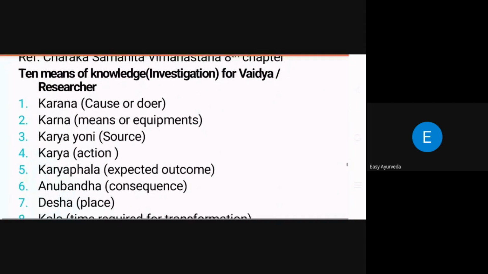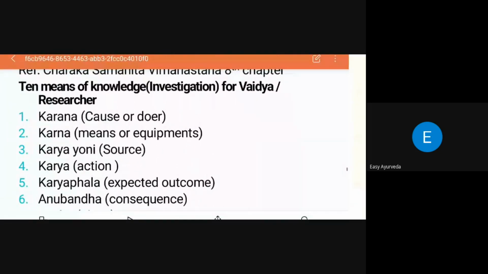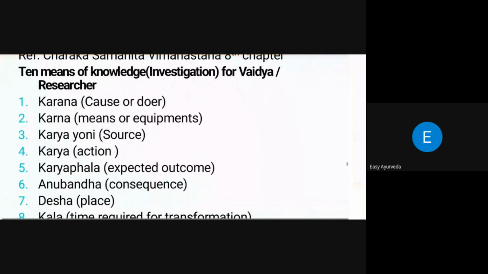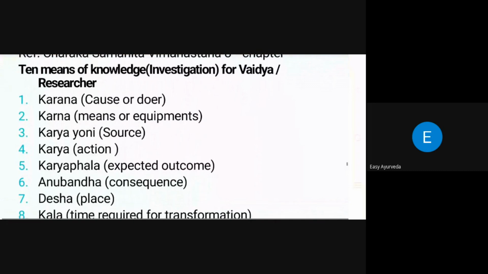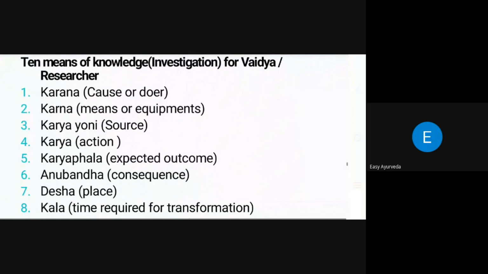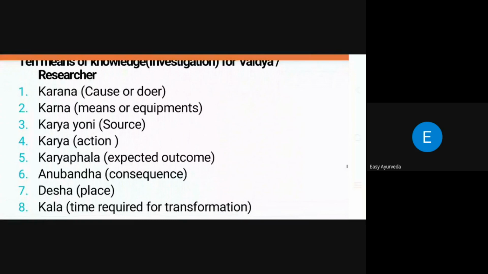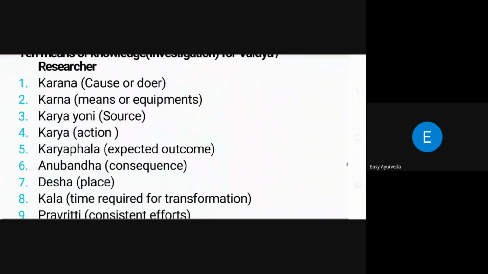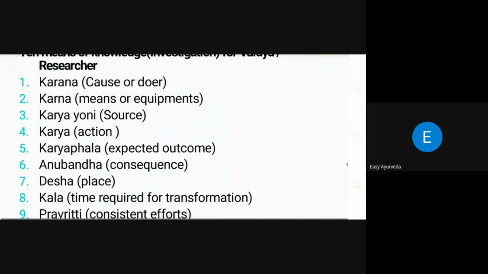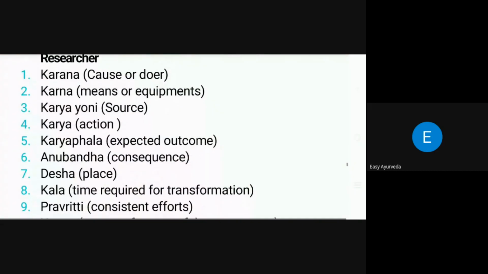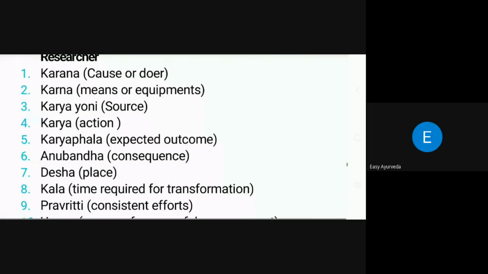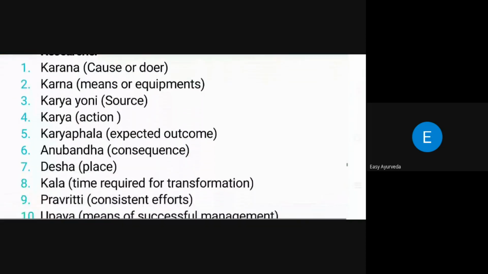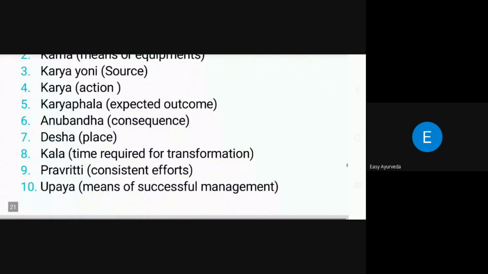Here, 10 means of knowledge, that is, investigations for a Vaidya or a researcher, have been explained. Karana, the cause to be identified. Karana, the means or equipment to be found out. Karyayoni, the sources from where he is going to collect. Karya, what he has to do in that research work. Karyaphala, the expected outcome, and what he should do for that. Anubandha, the consequences that can arise in his research.